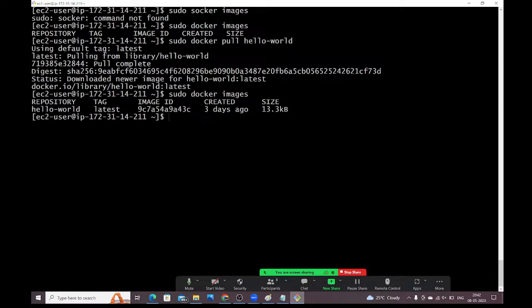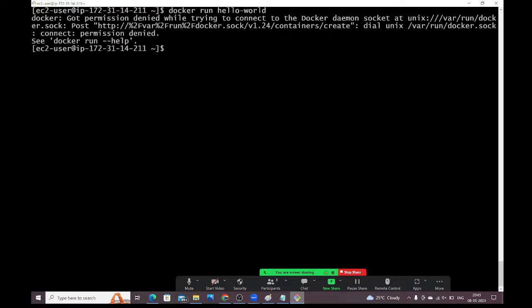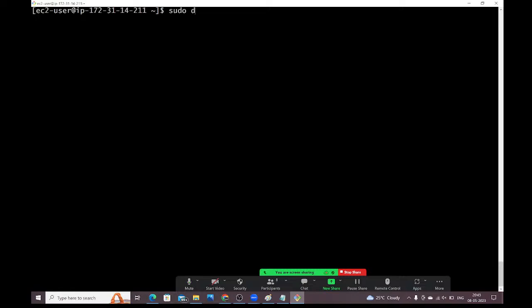Once the image is available, now I want to run this image. How do you run the image? By using the docker run command. Hello world is the image name. Sudo docker run hello-world.